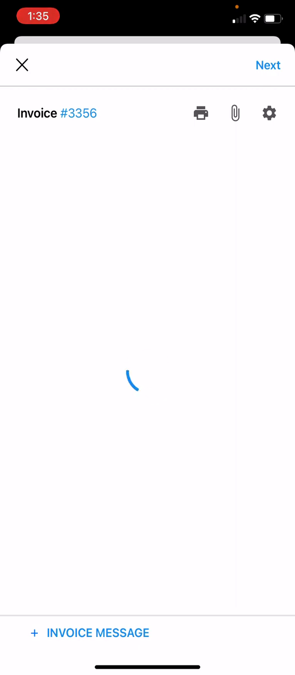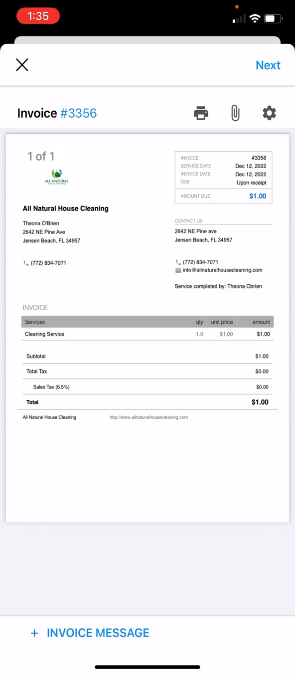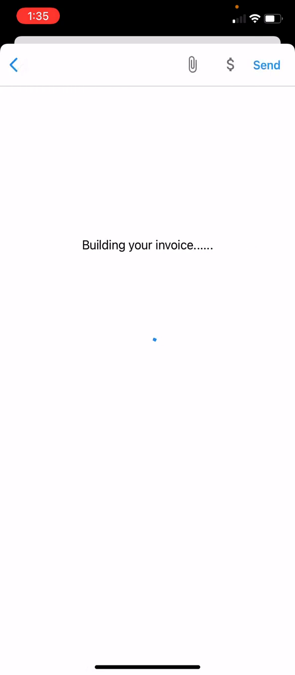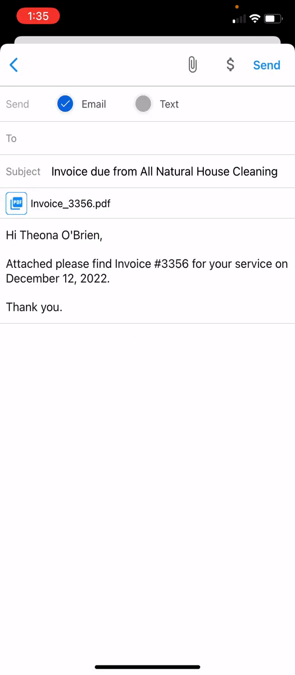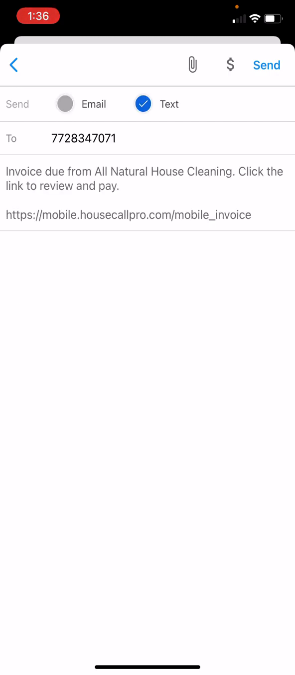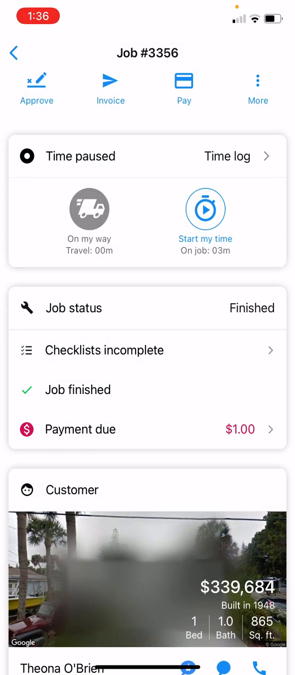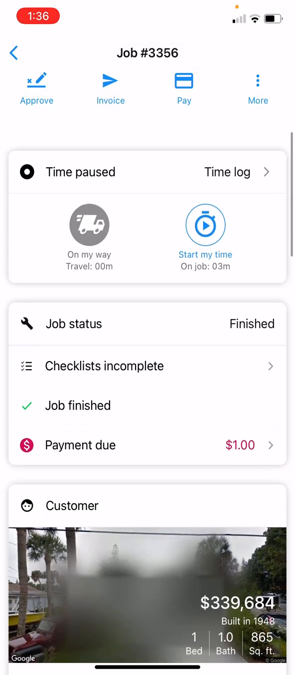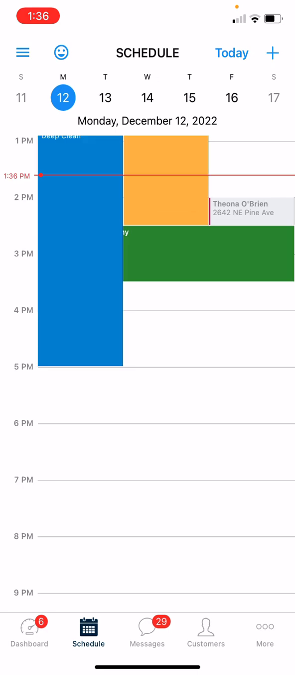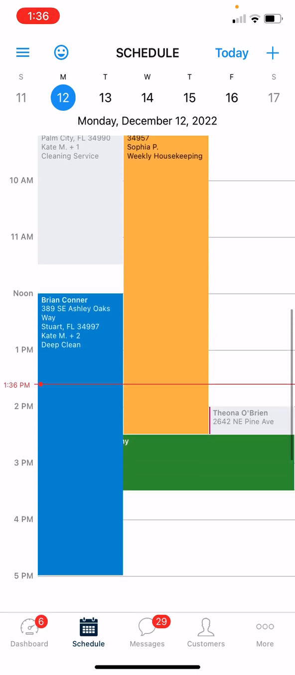It's taking a while to load here. Here's the invoice. Make sure everything's correct. Then we're going to hit next. And we can send the invoice via email or text. This customer doesn't have an email on file, but they do have their number. So I'm going to go ahead and toggle text and then send. And that'll send the invoice directly to the customer via text. And that is pretty much it.